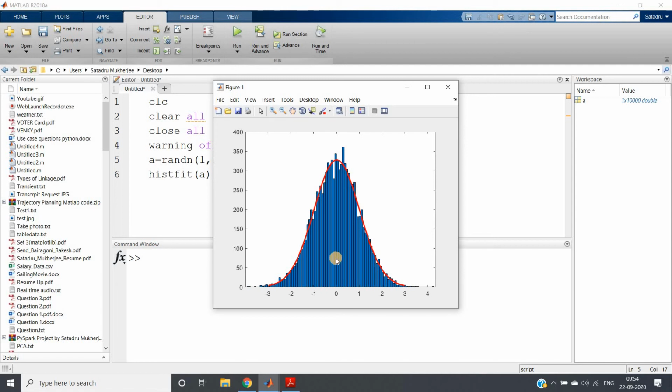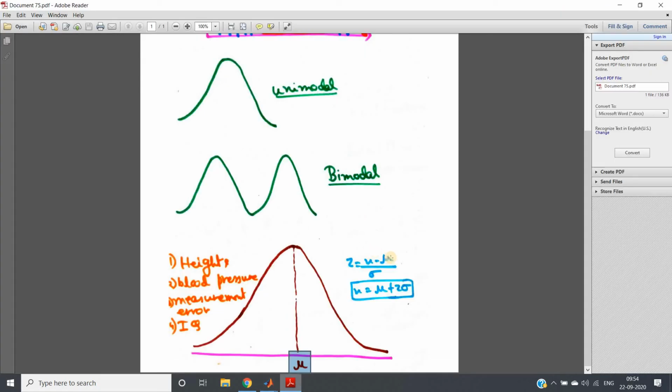I will be discussing how we can change the mean and standard deviation for Gaussian distribution in MATLAB. Forget about that for the time being. What I am trying to tell, try to understand: I hope it is clear. For Gaussian distribution, the mean is what, the median is the same, the mode should be the same, for the ideal case. But for an approximate Gaussian distribution, you are not going to get that. This is a very important interview question, so keep this concept in mind.